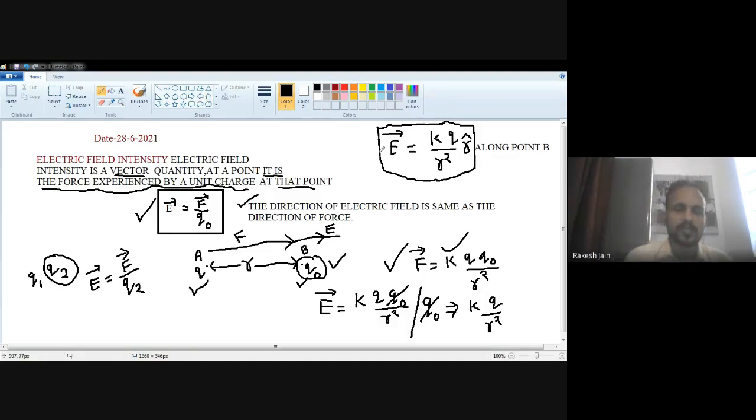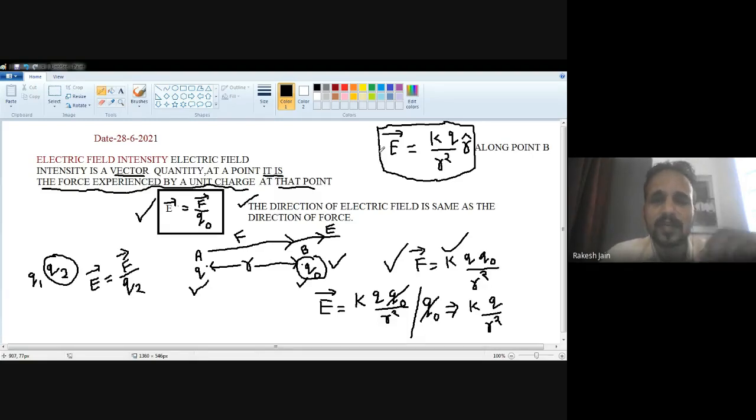So electric intensity due to a point charge is derived now. Electric intensity due to a point charge is E is equal to KQ upon R square. So your topic was electric field intensity. It means the definition of electric field intensity. It is a vector quantity, and it is experienced at a point by a charge.